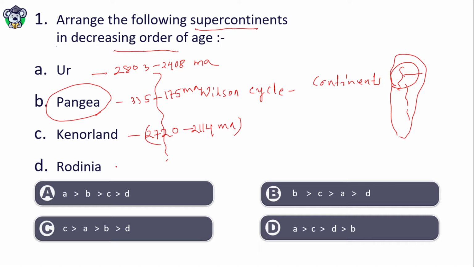Similarly, Rodinia formed during 1130 to 750 million years ago. So which is oldest? That is Ur supercontinent. Then Kenorland, then Rodinia, at last Pangea. So the order will be A, C, D, B. That is option D is correct.